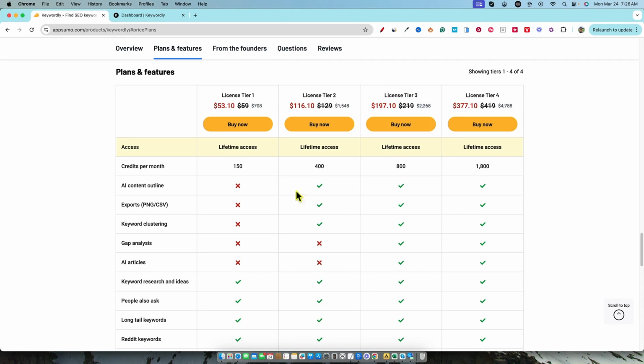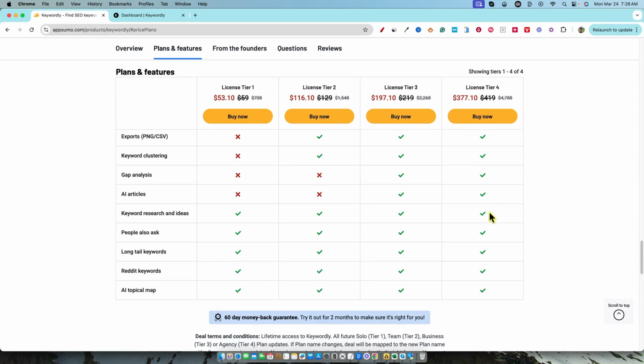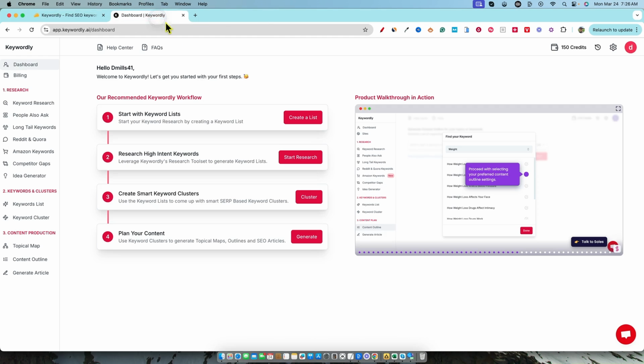That's $219. So license tier 1, $59, 150 credits. License tier 2 is 400 credits per month, $129. License tier 3, $219, 800 credits per month, and that's when it unlocks your gap analysis and your AI articles. And then license tier 4 at $419 all in, you get 1800 credits per month, and you get all the features right there. Let's jump into the tool real quick.